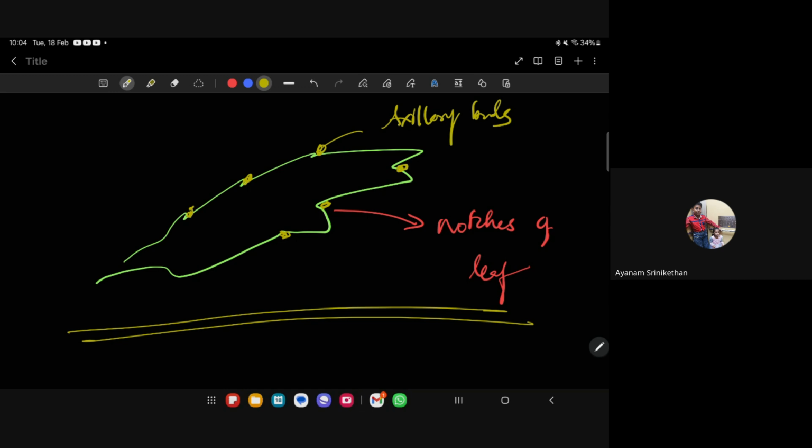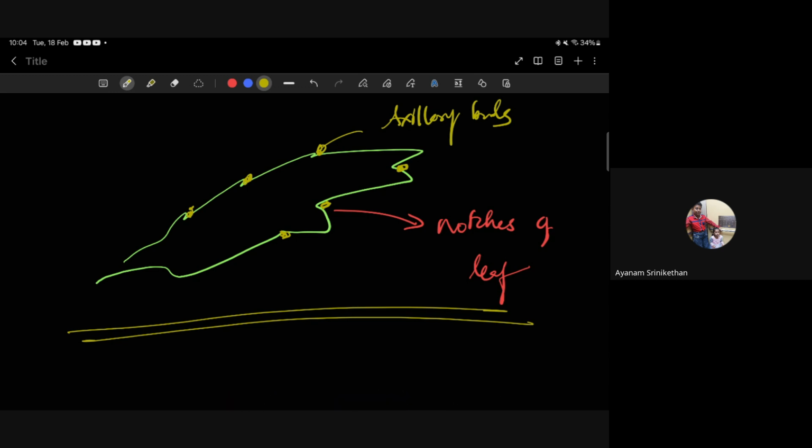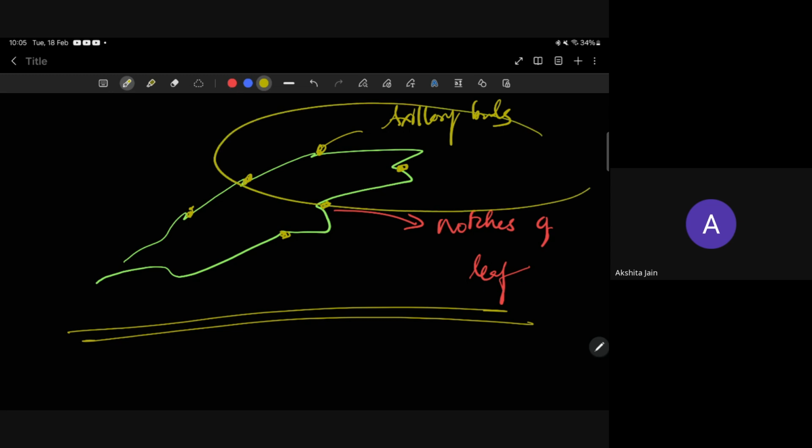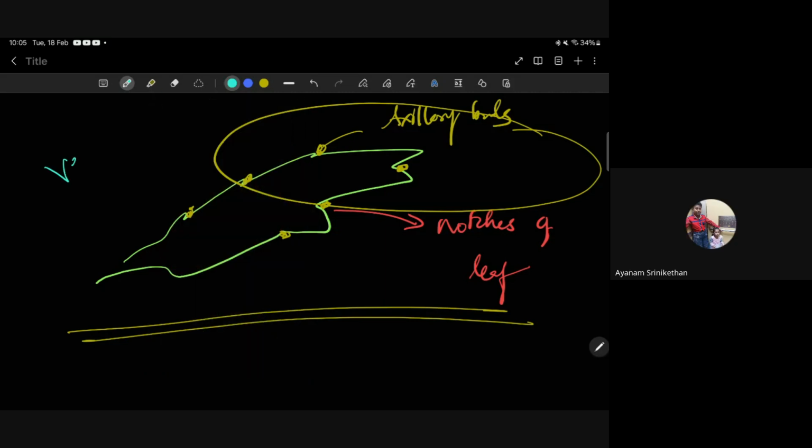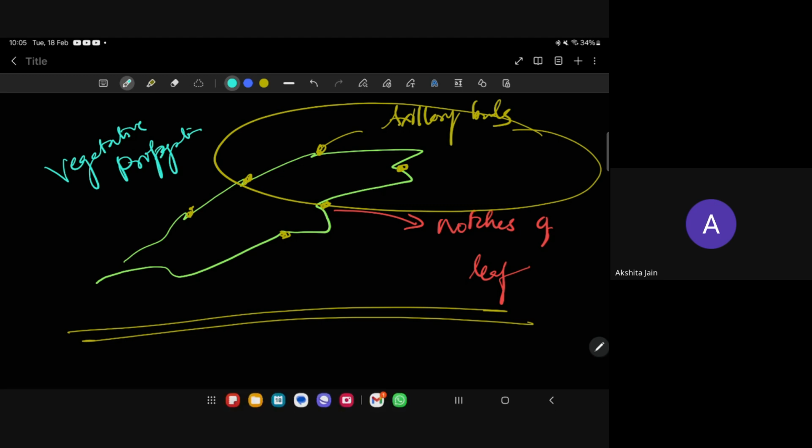Ma'am, the new sapling grows from the leaf through vegetative propagation. So when this bryophyllum leaf falls on the wet soil, it grows into a new plant. Yes, the buds present in these notches along the leaf margin develop into new plants. What is this known as, children? What type of reproduction is this? Vegetative propagation. Very good. Correct.